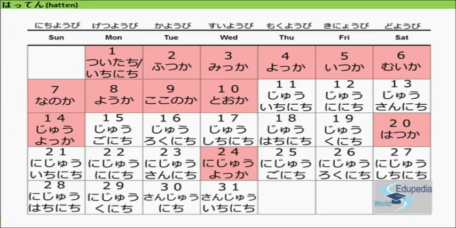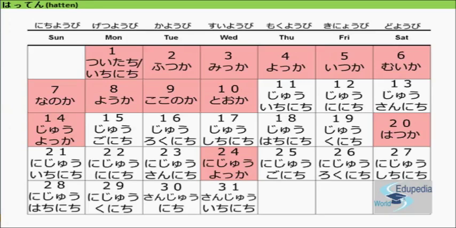21 is 20 plus 1. So 20 in Japanese is Niju, plus 1. 1 is ichi-nichi. So 21 is niju ichi-nichi. 20 plus 1. Niju plus ichi-nichi is niju ichi-nichi. 22 is niju ni-nichi. 23 is niju san-nichi.